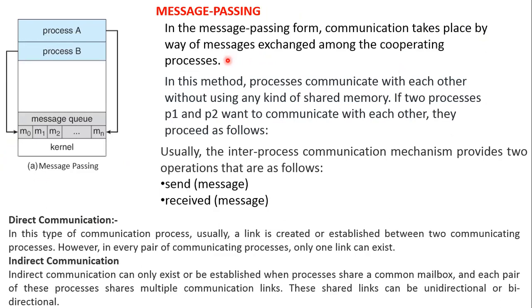Instead of a common place where you can share and read or write data, here, for cross communication between the processes, you need to exchange messages. The name itself says message passing. This technique is called message passing. In this method, processes communicate with each other without using any kind of shared memory.